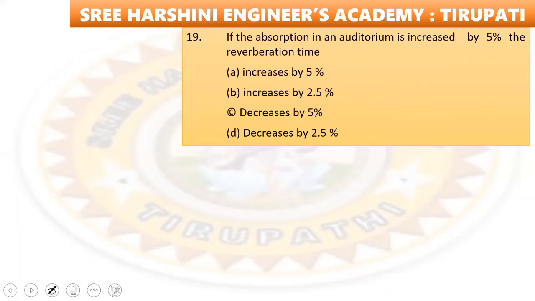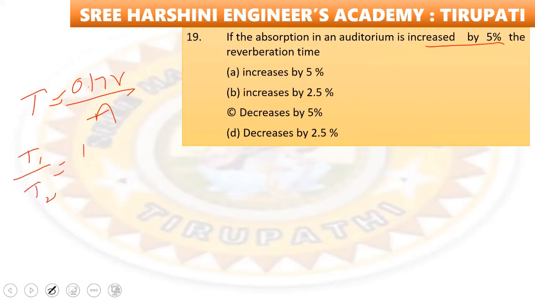If the absorption in an auditorium is increased by 5%, the reverberation time will be? This question is from sound. So reverberation time T is equal to 0.17 V by A. So that becomes T1 by T2 is equal to A2 by A1.